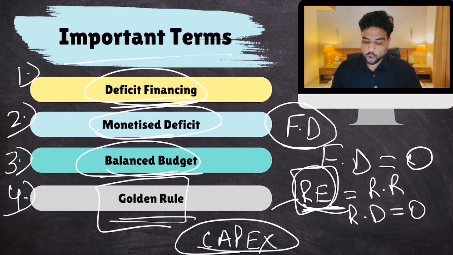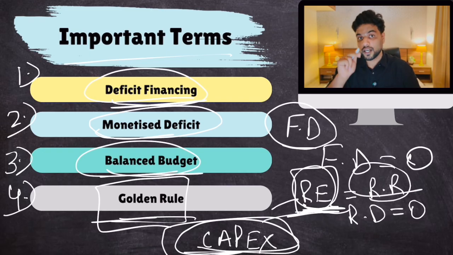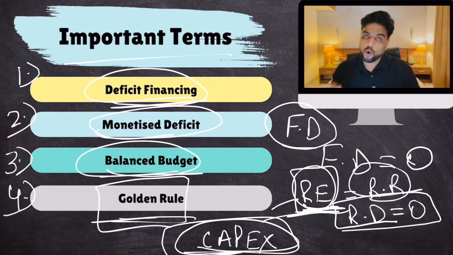Simple. So the golden rule says that borrow money, but only for capex, not for revenue expenditure. Revenue expenditure should be financed through revenue receipts. Therefore, under the golden rule, your revenue deficit should always be zero. Make sense? Okay. That is the thing.